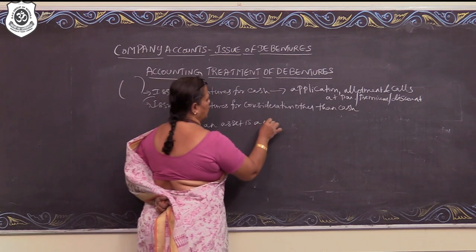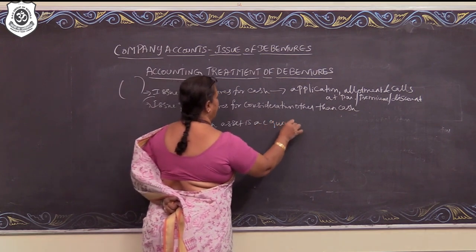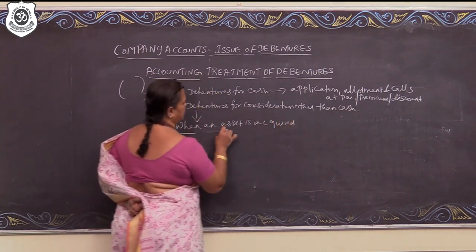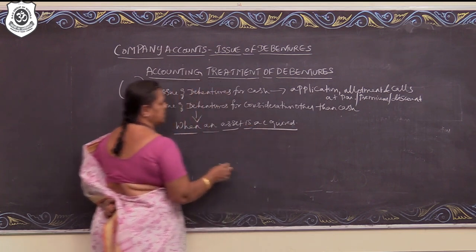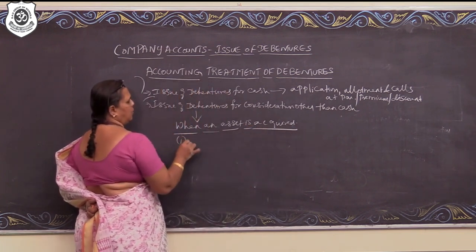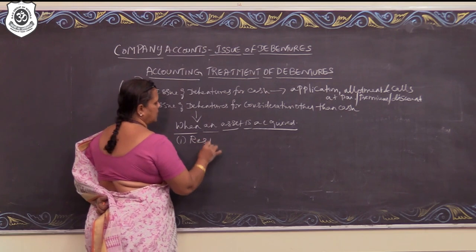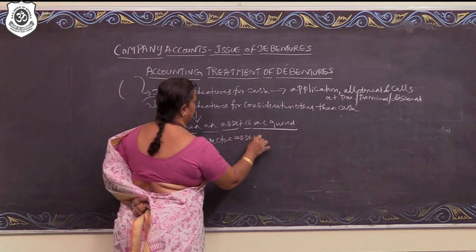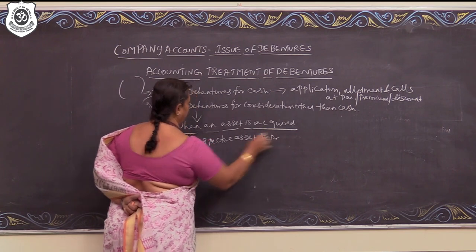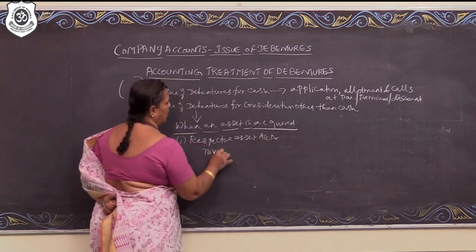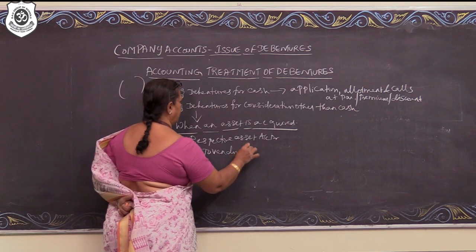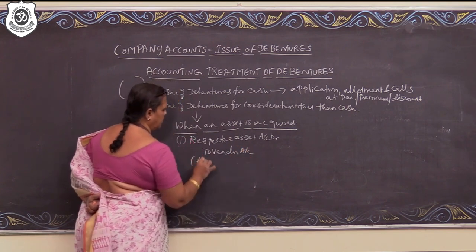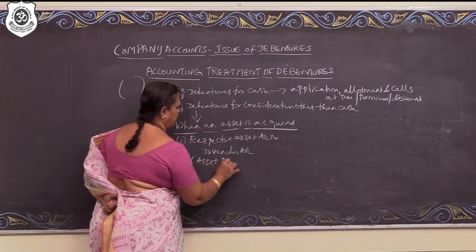When an asset is acquired, entry number 1 will be respective asset account debit to vendor account, being asset purchased.